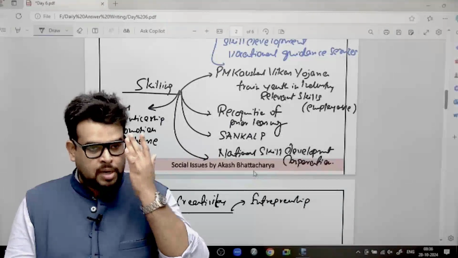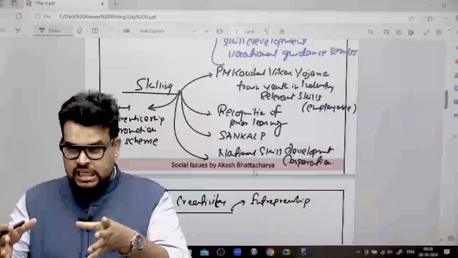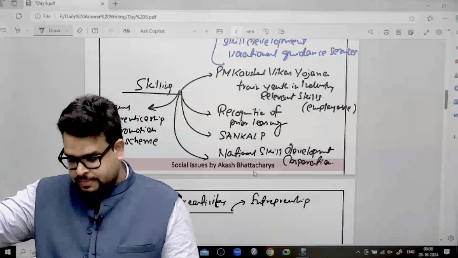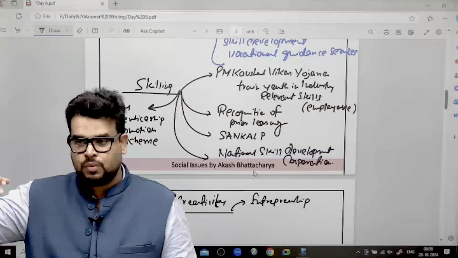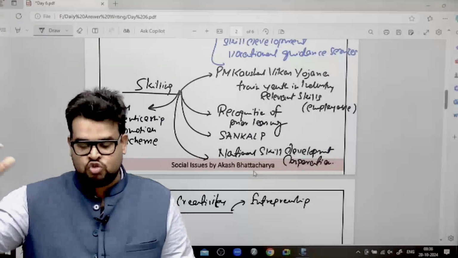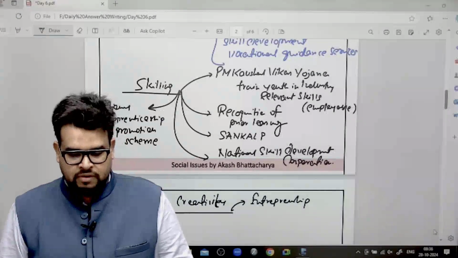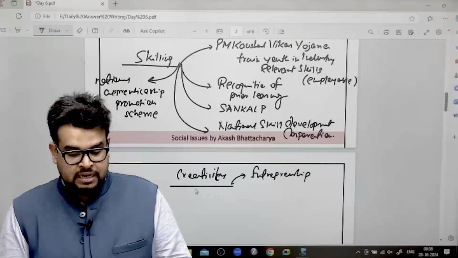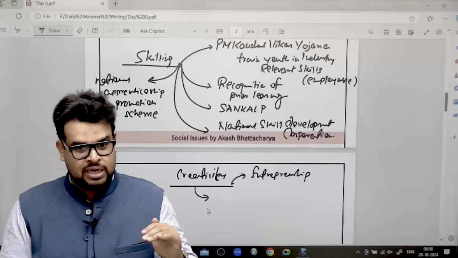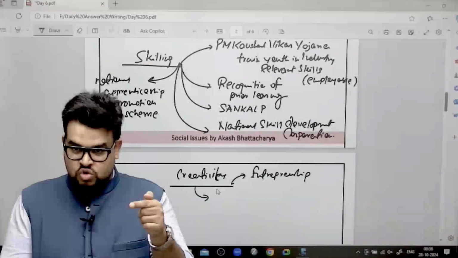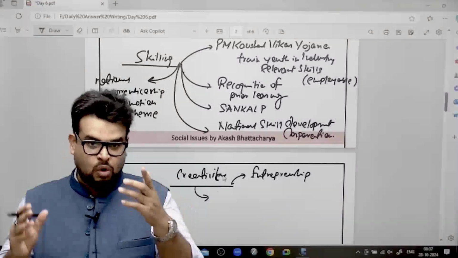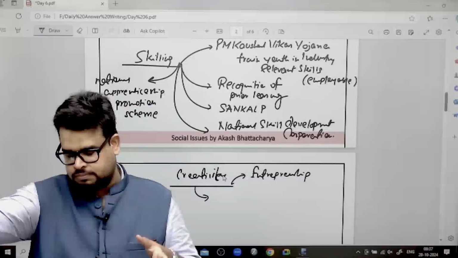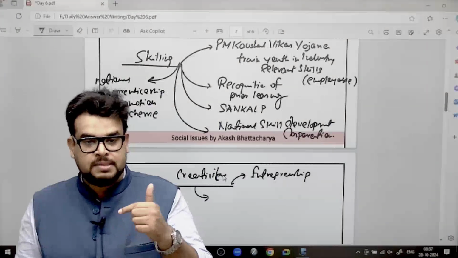Now imagine those people who are into drones and all. This particular sector will boom in some years. So if you are someone who has started doing work in this particular sector, it means what? There will be a lot of jobs that this drone industry is going to create. So you can write here in creativity, you can write few things. Ab this creativity I need to promote from the school level only. Because imagine that from the school level, if I get that environment that, okay, I want to create this, I want to make this, rather than going and fighting for this competition, jobs may be created.